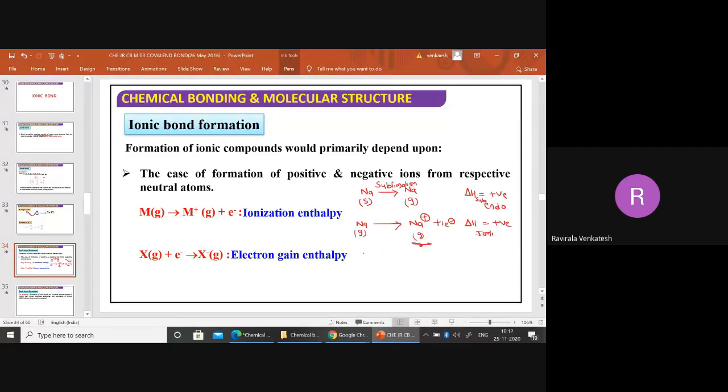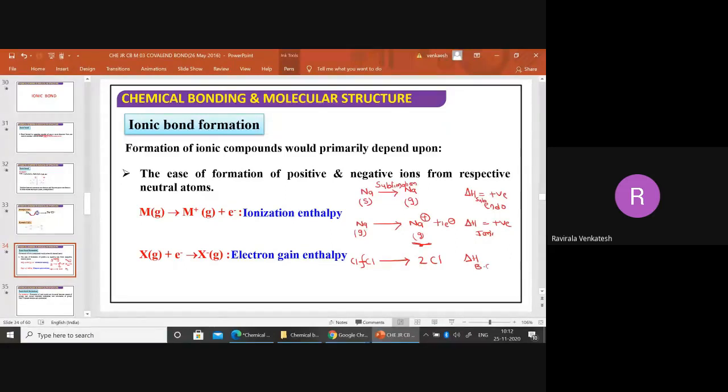So for the anion I am taking chlorine. First of all, chlorine is always a diatomic molecule. Cl2 is a diatomic molecule. You have to cleave it into 2 chlorine atoms. You have to break this bond, Cl and Cl. This is called the bond enthalpy, or bond dissociation energy.